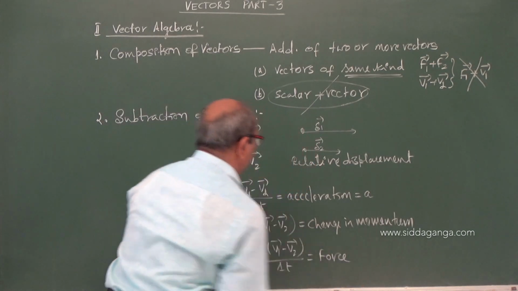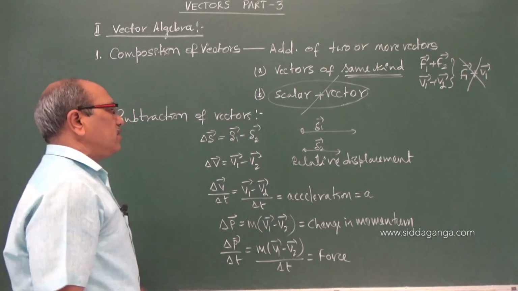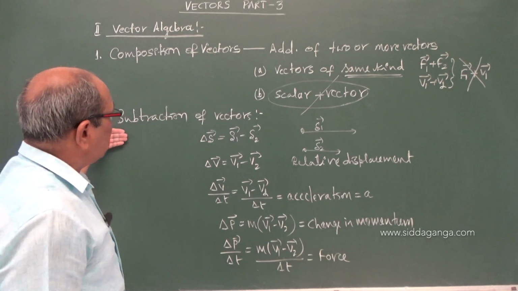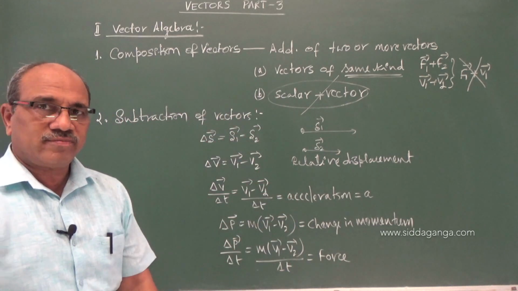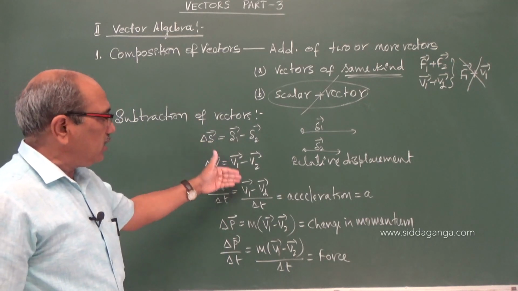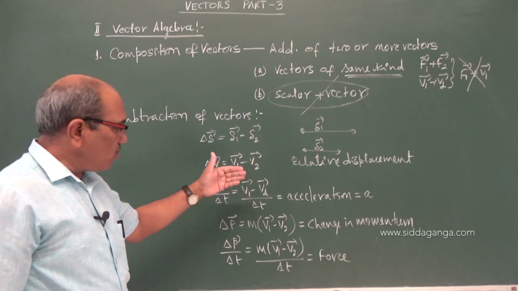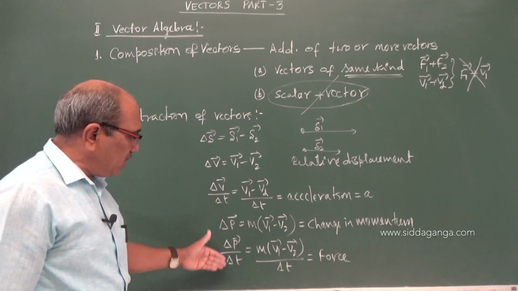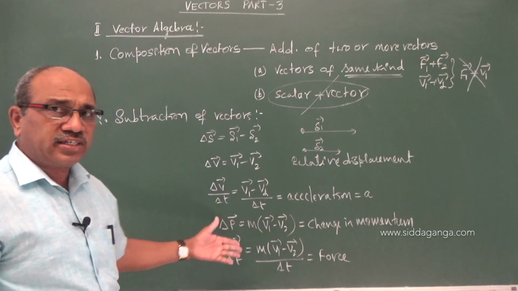I have shown you here many cases where you come to know the importance of subtraction of vectors. Displacement, relative velocity by time, or relative velocity into mass as a change in momentum by time as a force, all are vectors.